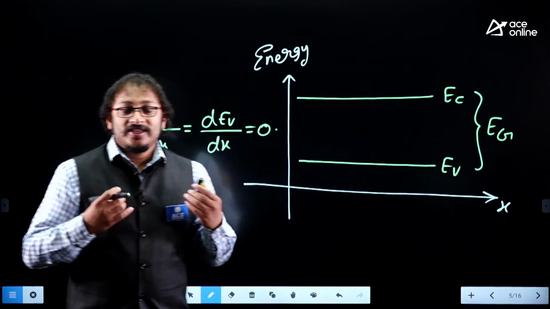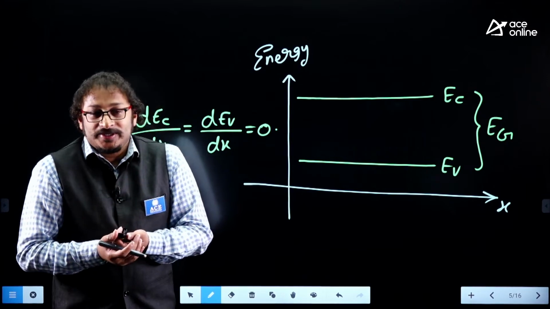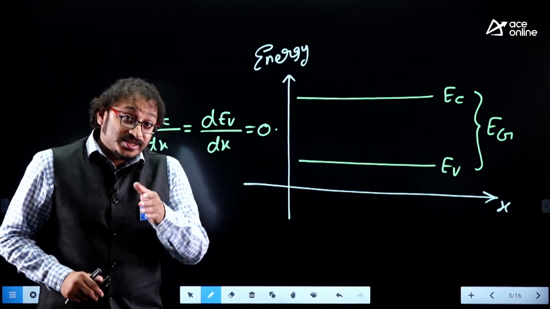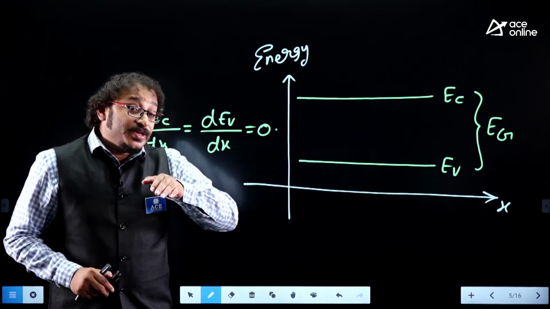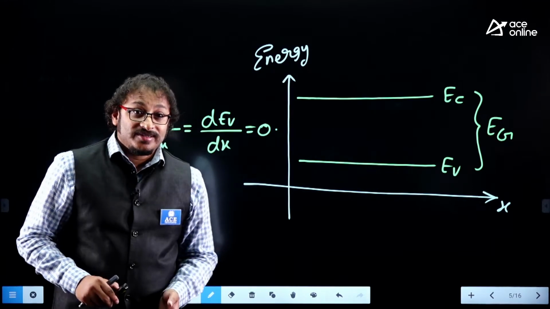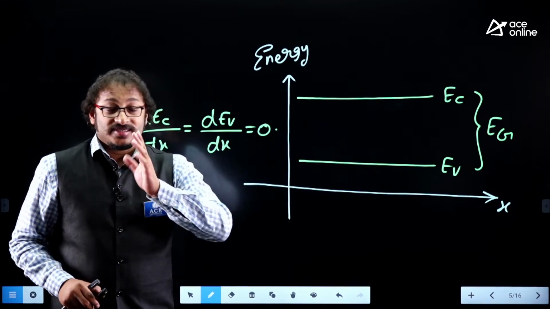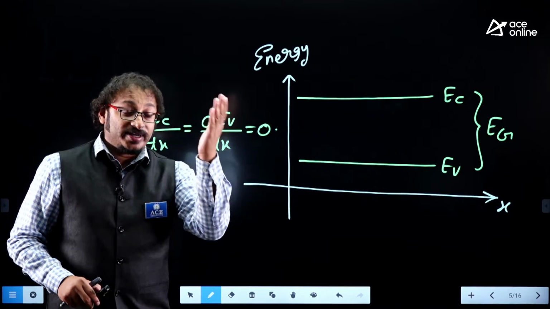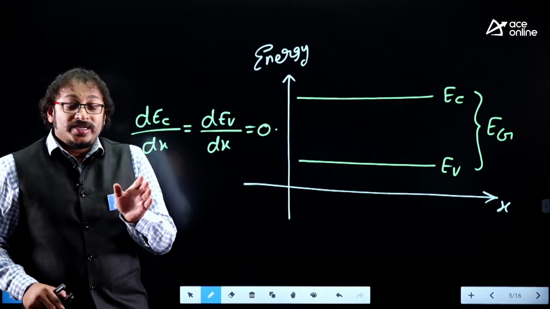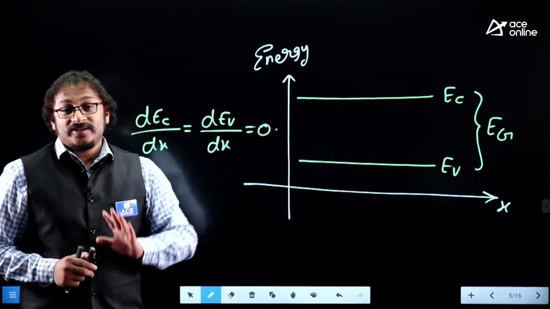For any device, if I draw the characteristic behavior between energy versus distance, maybe a MOSFET, maybe a MOS diode or MOS capacitance, maybe a PN junction, maybe a Zener diode, maybe a varactor diode, maybe a bipolar junction transistor, with the y-axis as energy and the x-axis as distance across the device, if there is no slope, then that device is not experiencing any electric field. My God, yes, it is not experiencing any electric field.